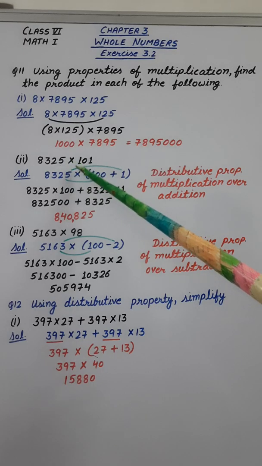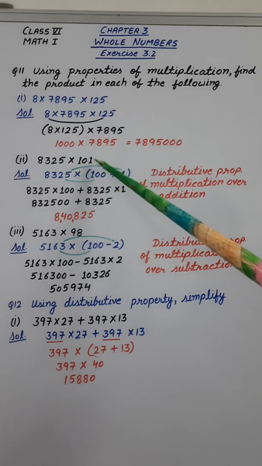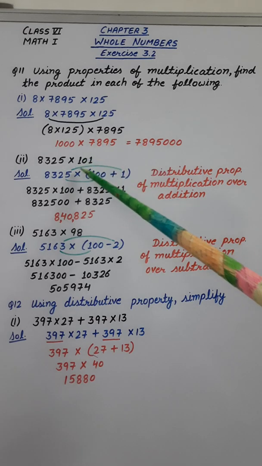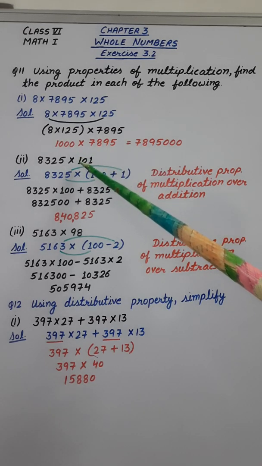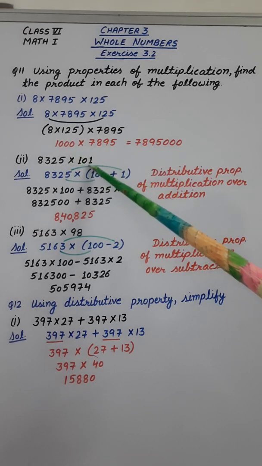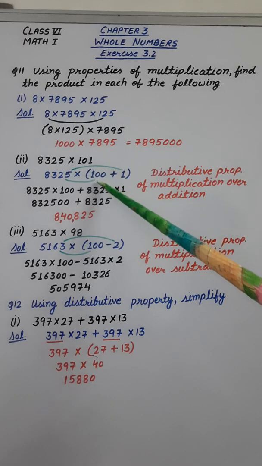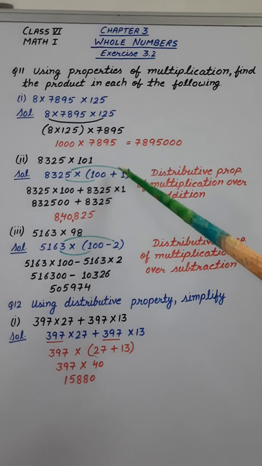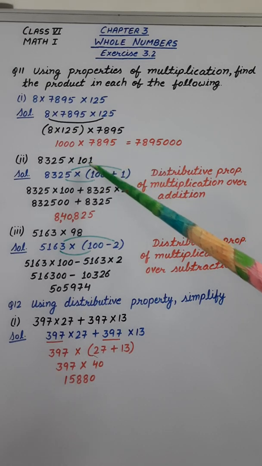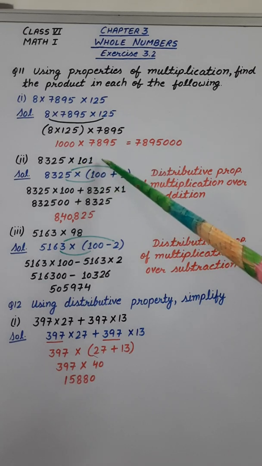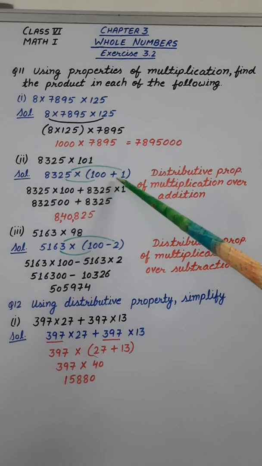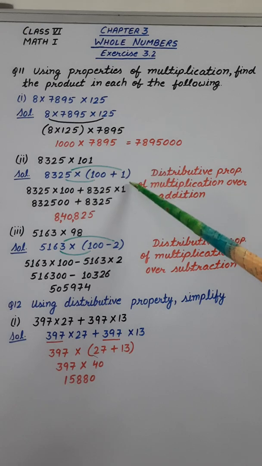Coming to the second part, 8,325 multiplied by 101. Now here we are going to use the distributive property and we are going to separate this number into two parts in terms of 100. So 101 can be written as 100 plus 1. We have to write this number in terms of 100. So 101 will be written as 100 plus 1 in brackets.